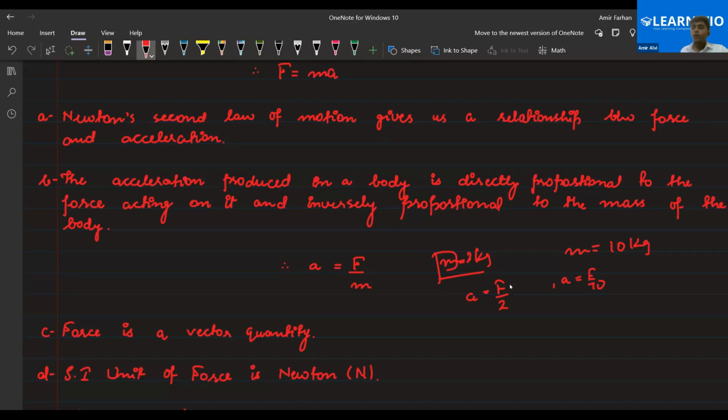Safia and Sarah, which one is higher, F by 2 or F by 10? F by 2. It means that, Safia, F by 2, because you can see the denominator is smaller, so ultimately the acceleration will increase. That's why the acceleration is inversely proportional to the mass of that body.